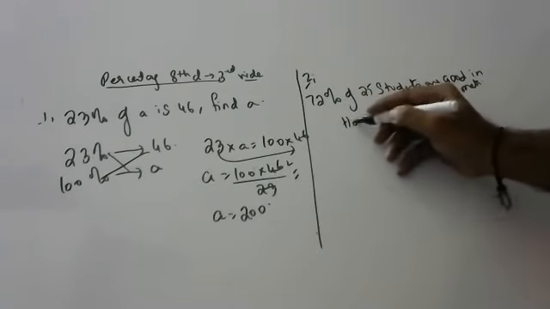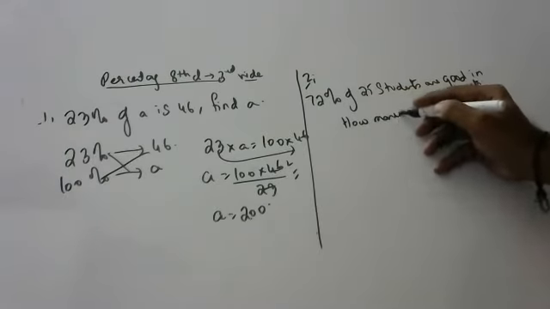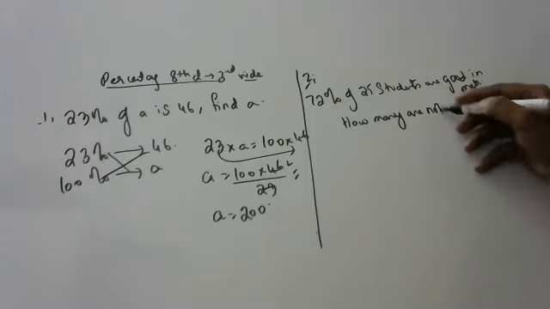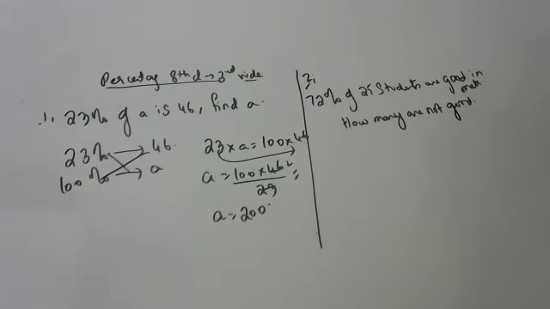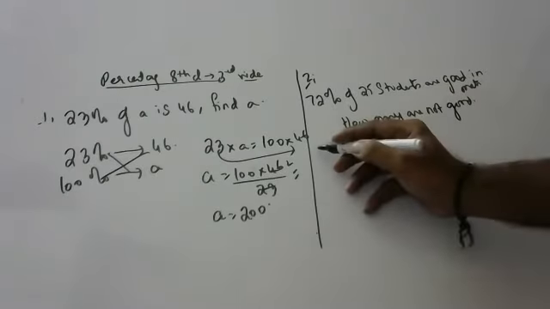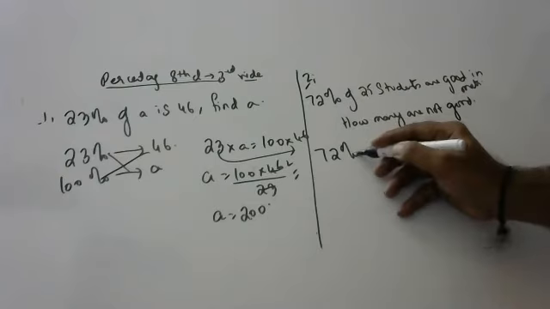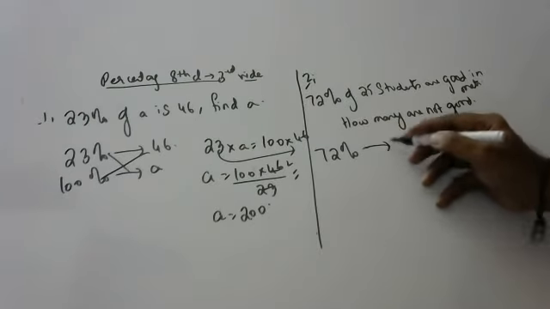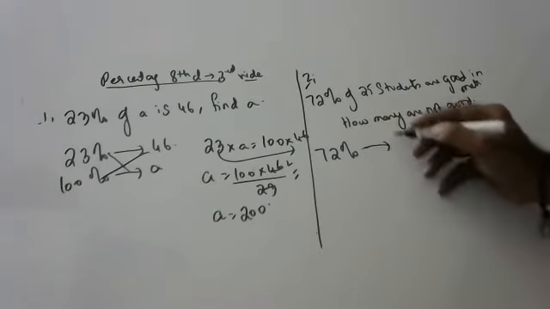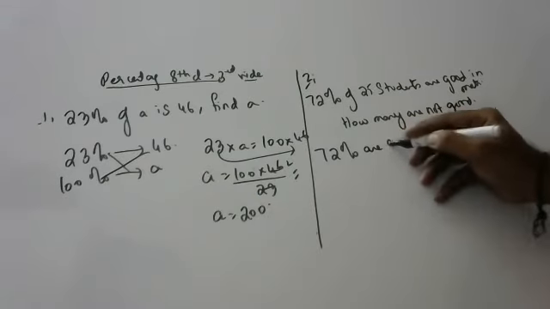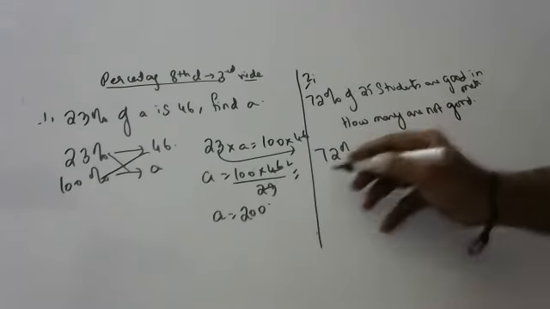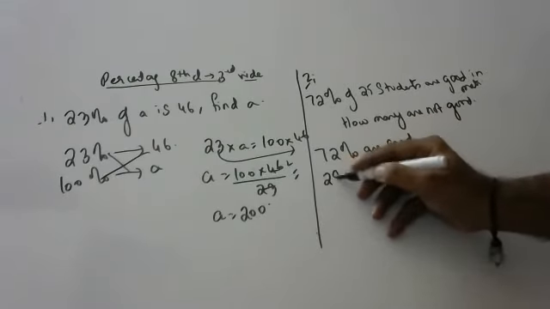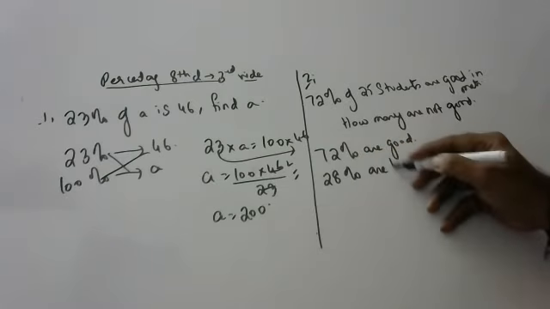How many are not good? 72% are good means how many are bad? Sir, 100 minus 72. 28% are bad at maths.